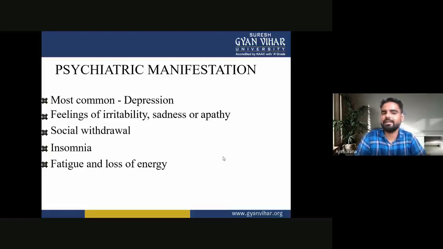These are the psychiatric manifestations of Huntington's disease. The most common psychiatric manifestation is depression. Next are irritability, sadness or apathy, social withdrawal, insomnia or fatigue, and loss of energy.